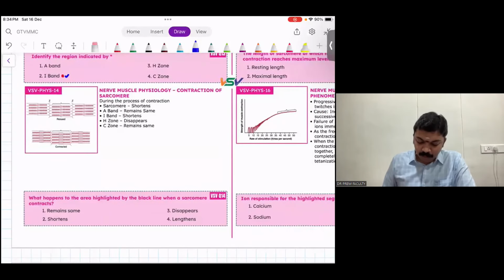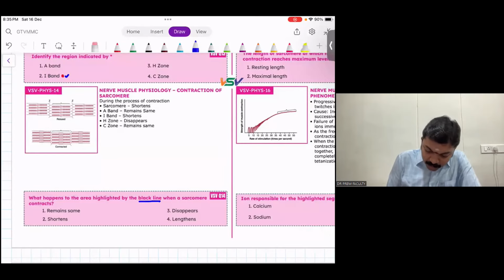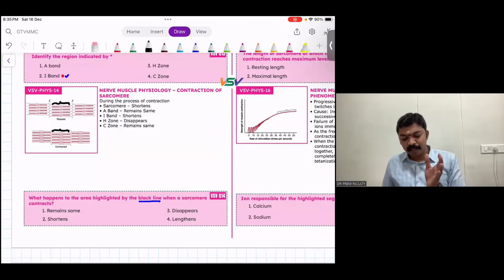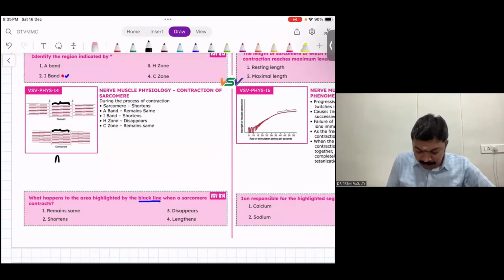Contraction of sarcomere. What happens to the area highlighted by black line when a sarcomere contracts? This is the black line they are talking about, guys. Here you are seeing the area highlighted by the black line. What happens to this region? You can clearly see it indicates thick filament, and from one end of thick filament to the other end, the black line simply indicates the A band.